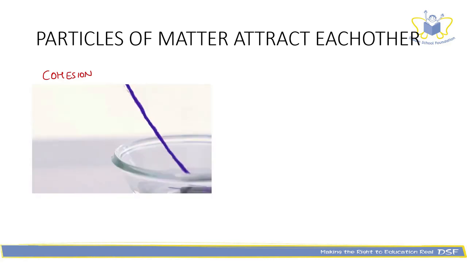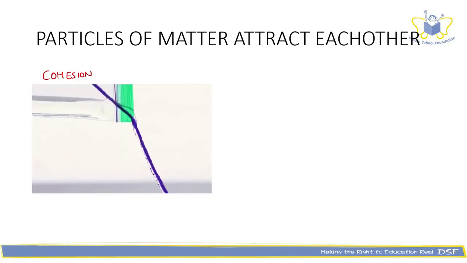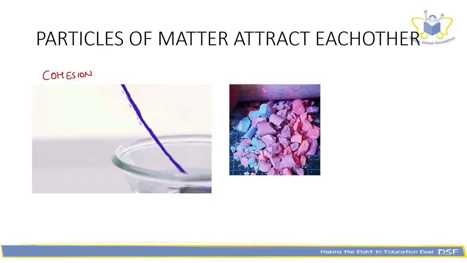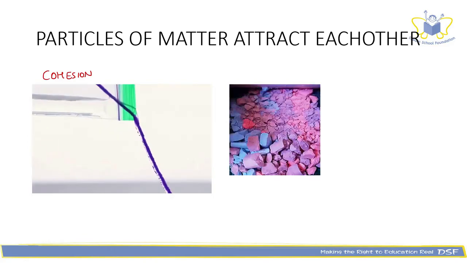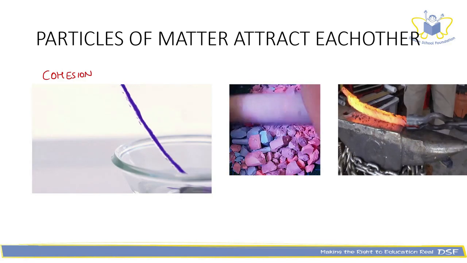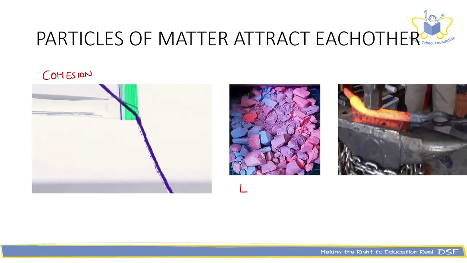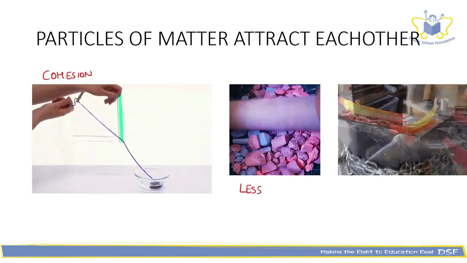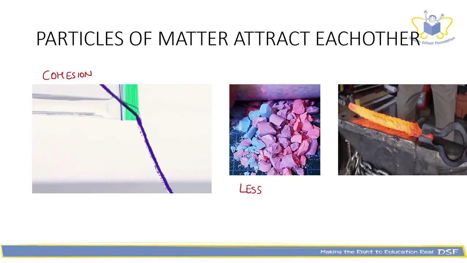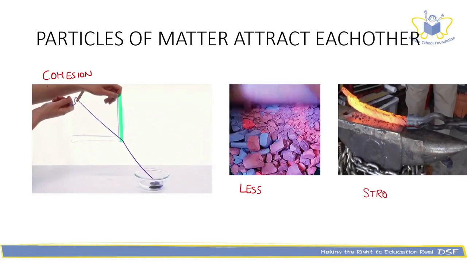Here you can see water molecules follow the previous water molecules along the thread. Some particles are more attracted to each other and some are less attracted to each other, which you can observe here. Chalk particles are easier to break because they are less attracted to each other, which isn't the case with the iron particles.